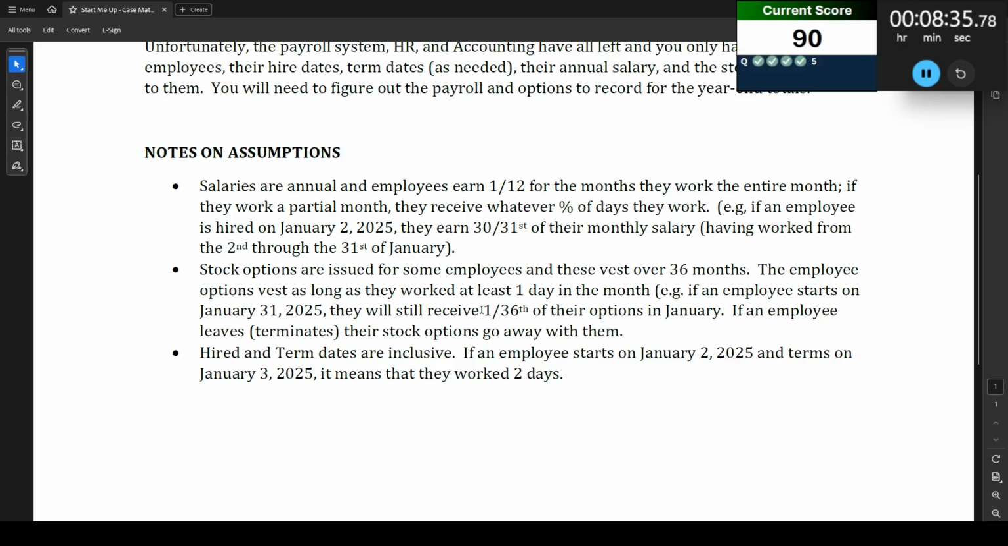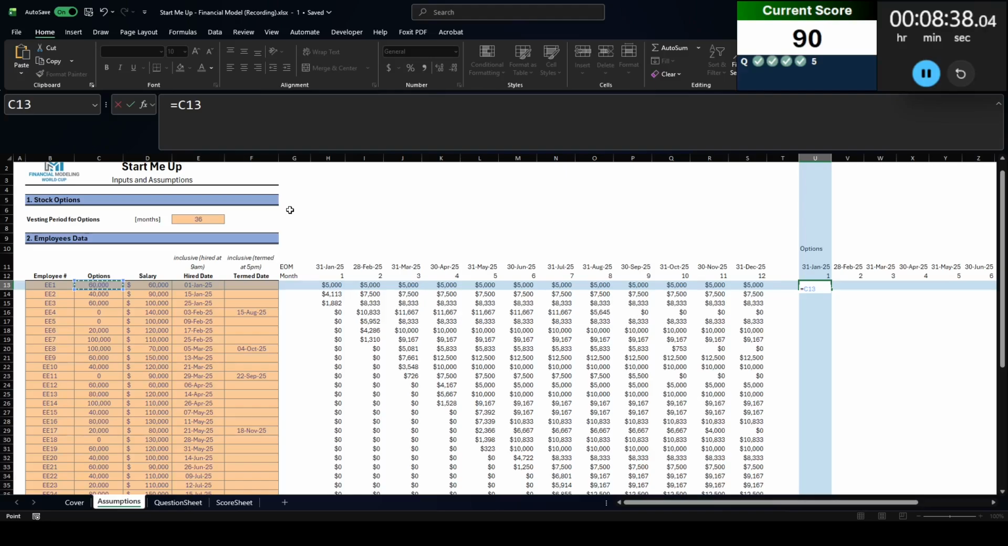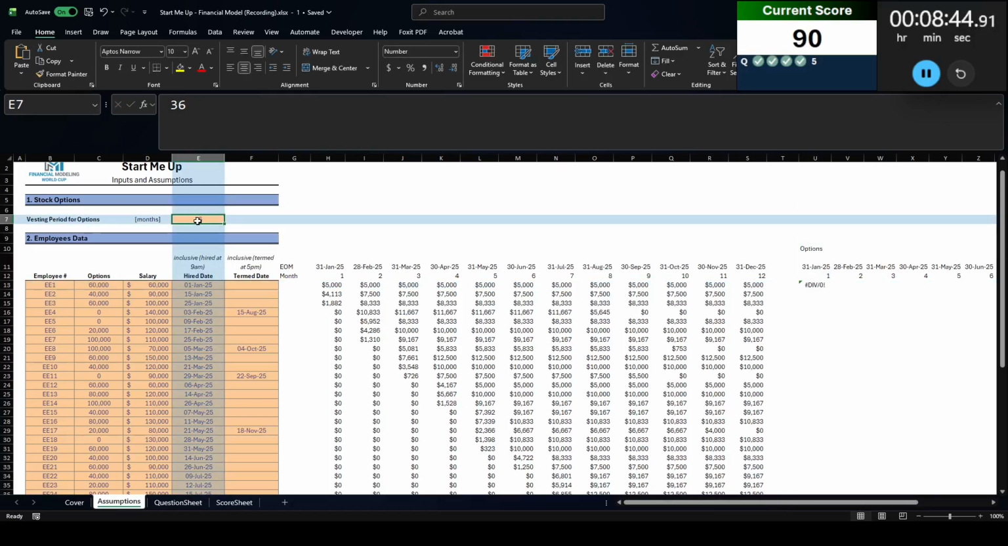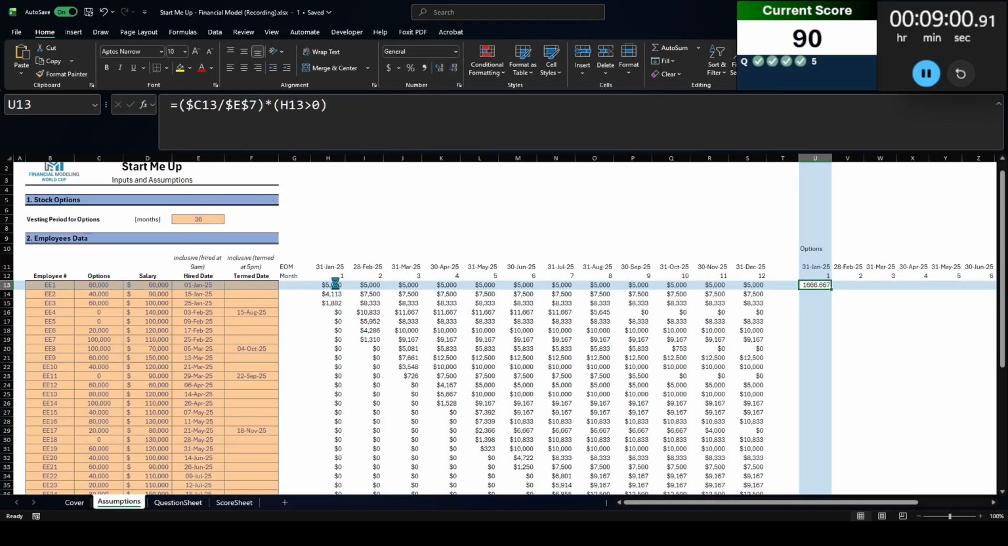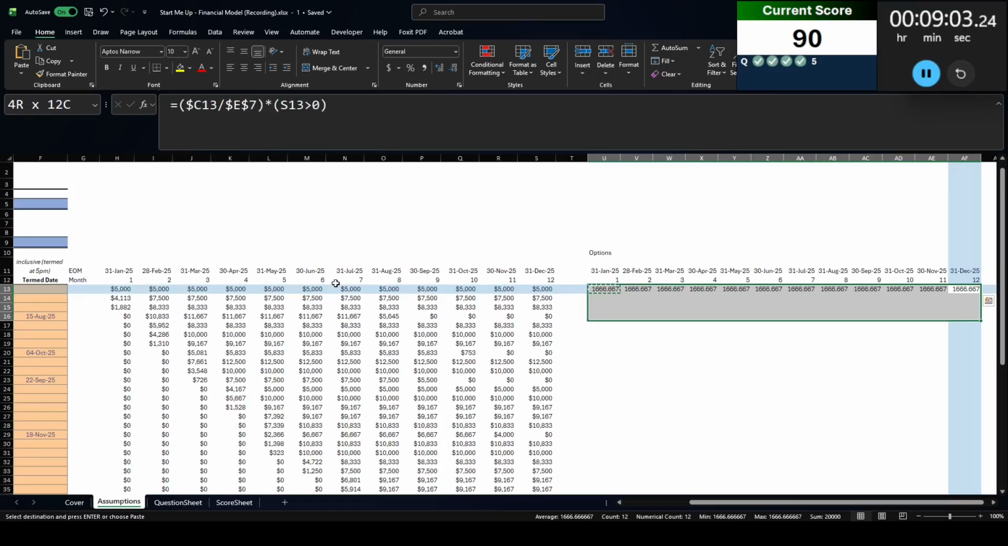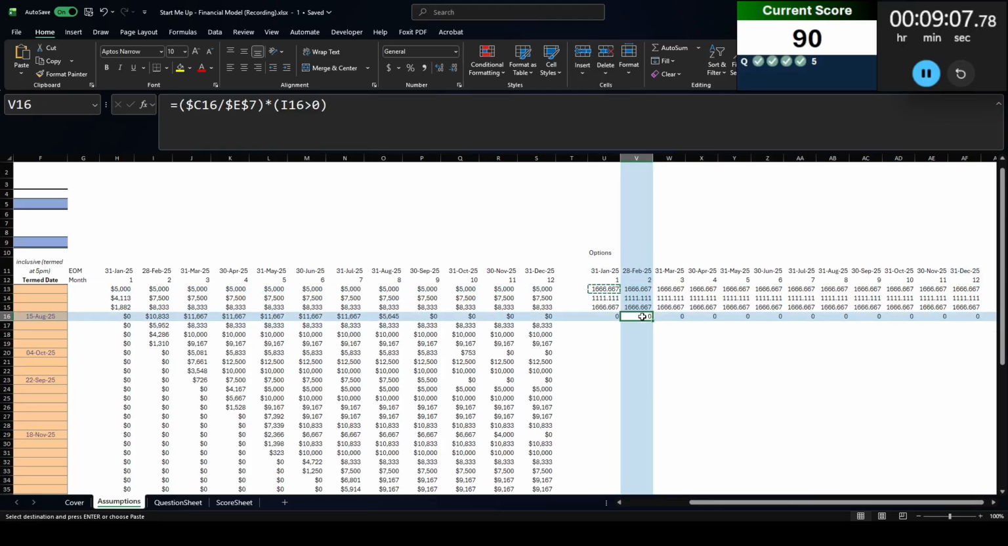They receive 1/36 of their options every month. So it's going to be that number. Let's lock in the C column. Divided by 36. This one's going to get locked all the way because that's obviously not going to change. But they only get that if they worked in that month. So we're going to multiply this by if this number is greater than 0. Right? So that will get us a number if they did work. And if they didn't work, you see we're going to get, oh, we got a lot of zeros. But this one should not be a 0.